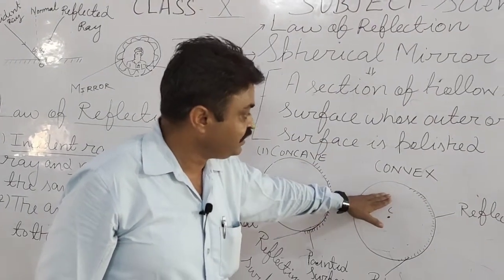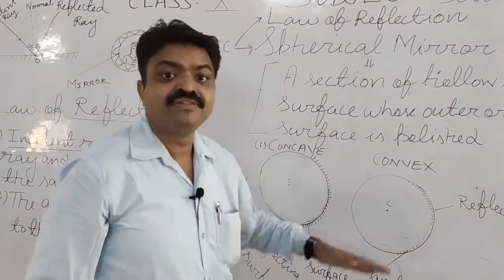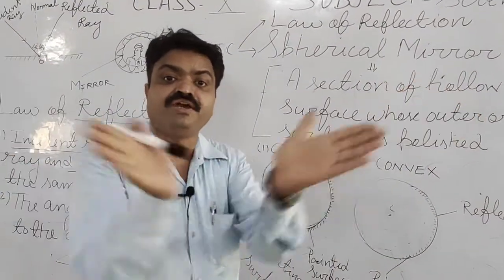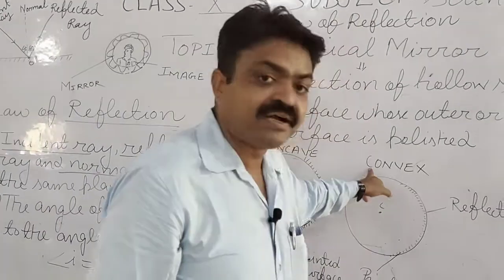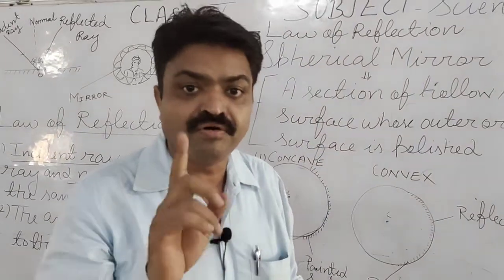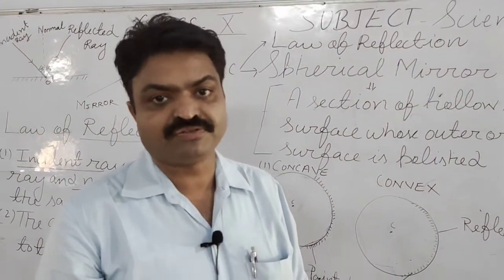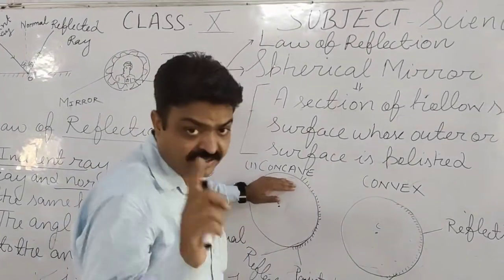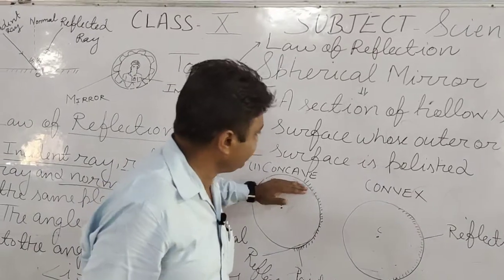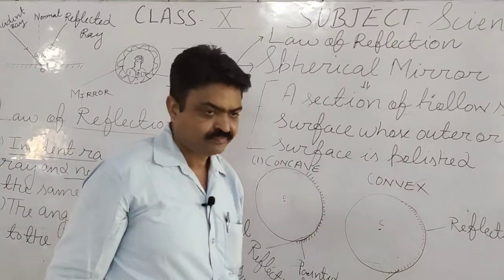But in the convex mirror, the light is diverged, or spread. That's why the convex mirror is known as diverging mirror, student. So there are two types of spherical mirror in your syllabus: concave mirror and convex mirror.